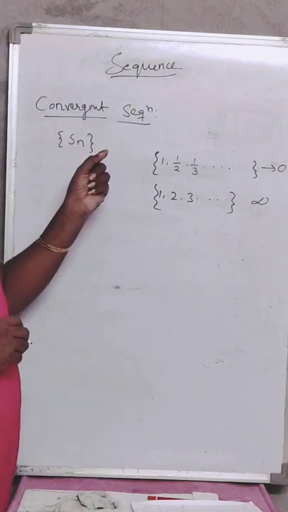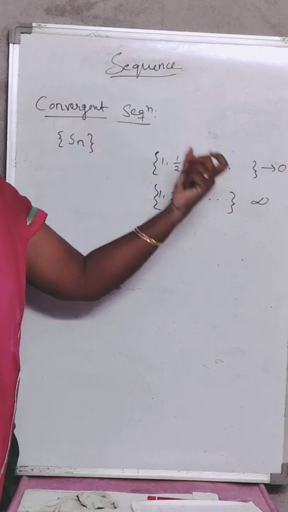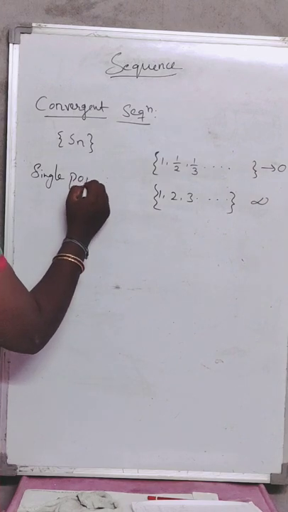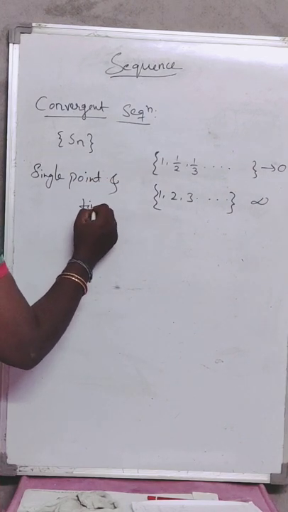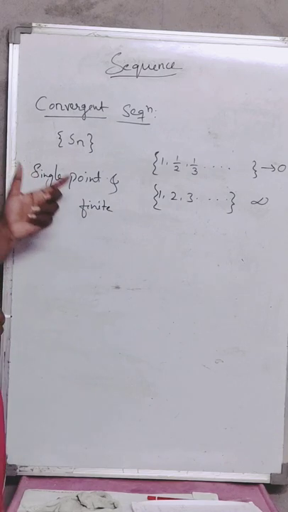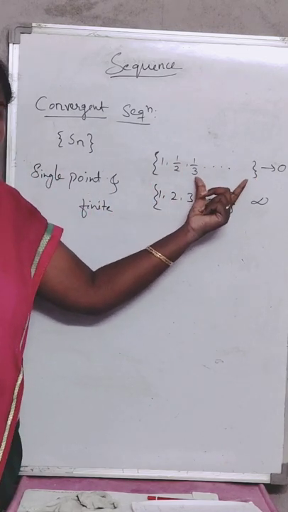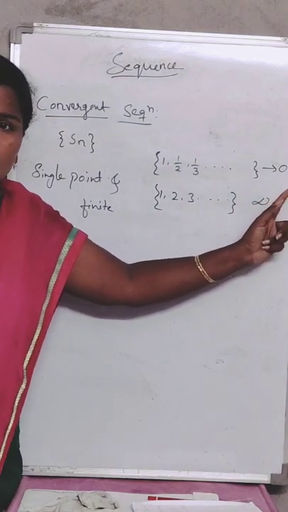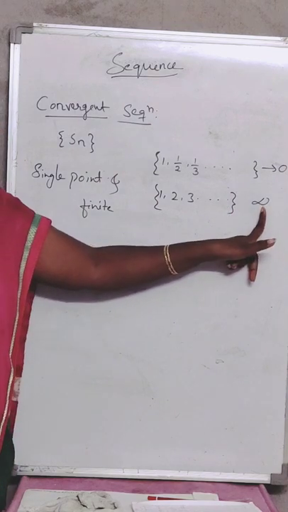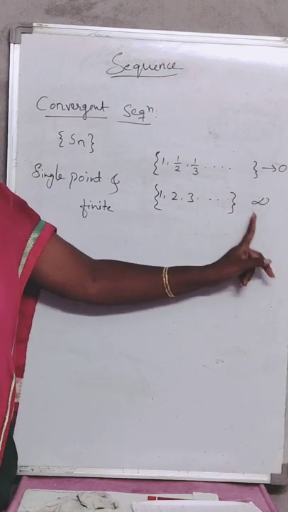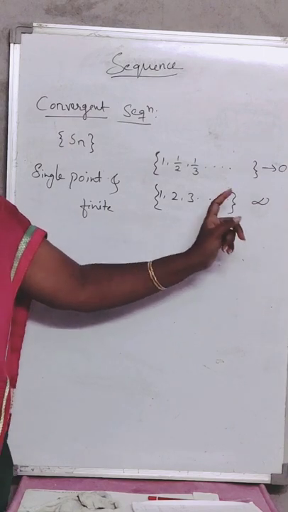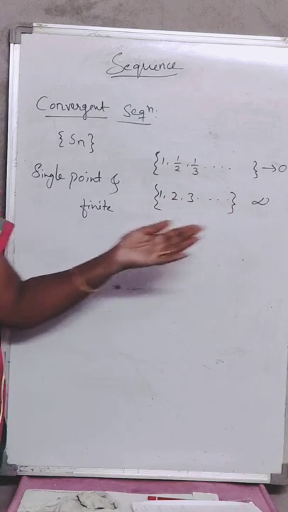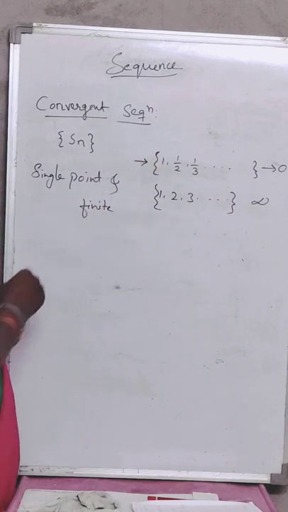We all know that this sequence reaches infinity. So suppose any sequence reaches a single point and that should be finite. Then it is a convergent sequence, and the other is not a convergent sequence. Why? Because this sequence converges to 0, a single point. But this sequence does not converge to a single point, because infinity is not a number. Infinity is a symbol, because we don't know what that number is. It's a very big number and not a single number. So we can call the first a convergent sequence.